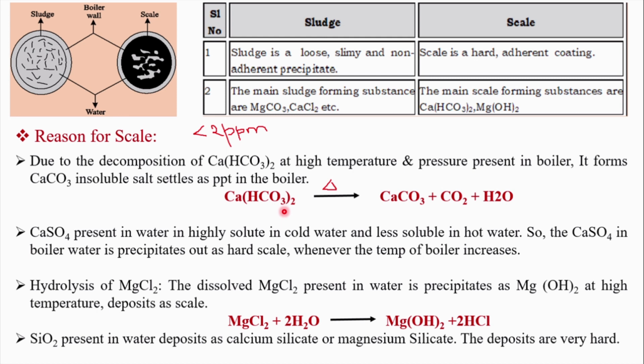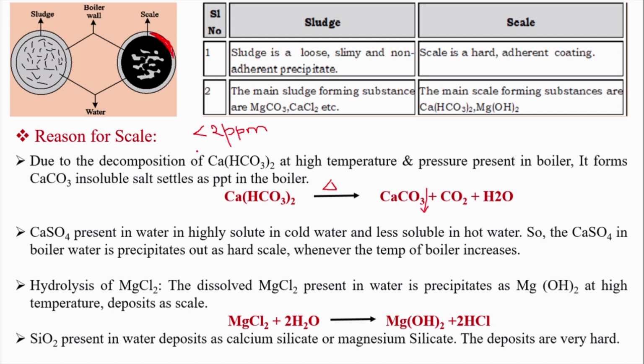If this precipitate is not removed periodically, its concentration will keep on increasing. At one particular stage, it decomposes to give calcium carbonate, carbon dioxide and water. This calcium carbonate becomes a solid precipitate, and it will adhere to the inner wall of the boiler, becoming a thick precipitate.